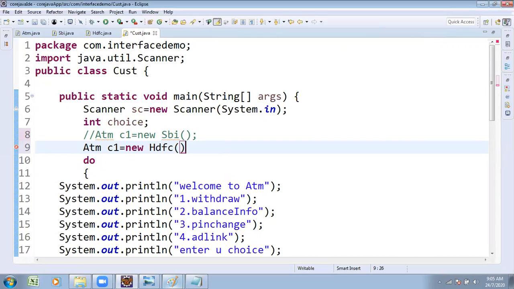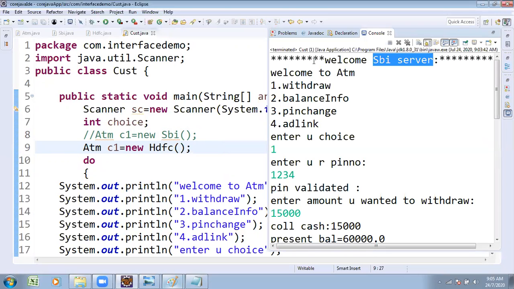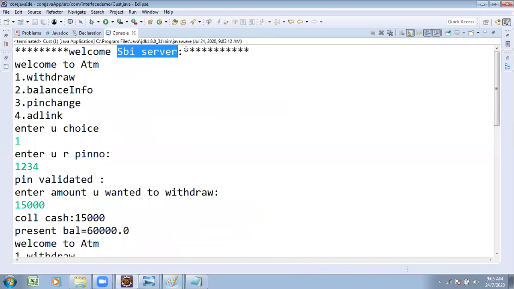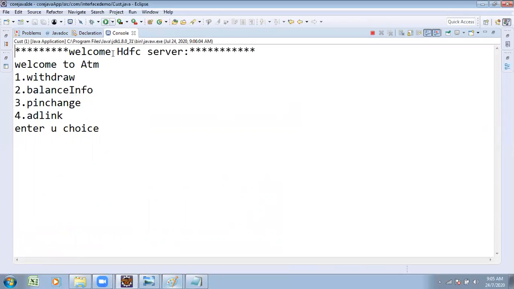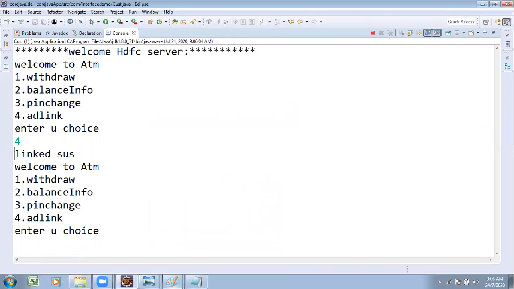HDFC. See once. Previously it showed the logic as welcome to SBI server. Why? Because I took the reference as SBI. But now you observe, I've taken the reference as HDFC server. With HDFC, I wanted to make the Aadhaar link process. It just shows linked successfully. Now I wanted to make the withdraw process.